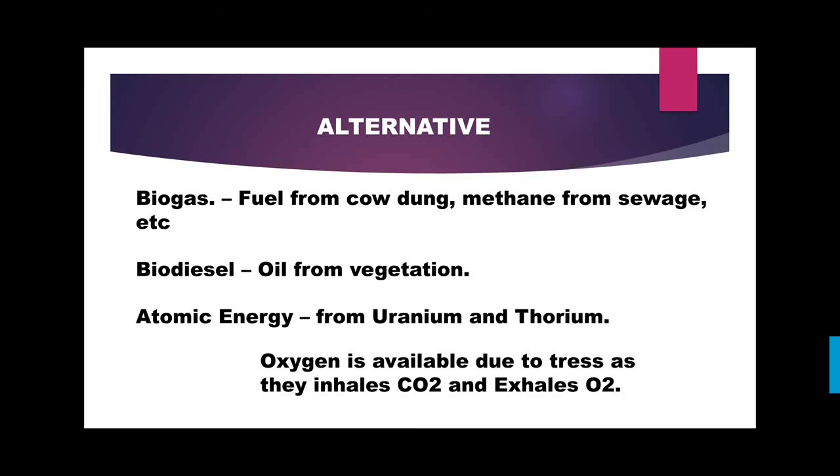Now the very last point for the revision lecture: oxygen, as you know, is available due to trees. Please consider the spelling mistake of tree. Oxygen is available due to the trees. It is not that trees generate oxygen, but as we respire we take in oxygen and give out carbon dioxide. In a similar way, when trees respire, they take in carbon dioxide and give out oxygen. So the carbon dioxide released by human beings is converted into oxygen again and given to the atmosphere by the trees. This is a very important point to be considered.